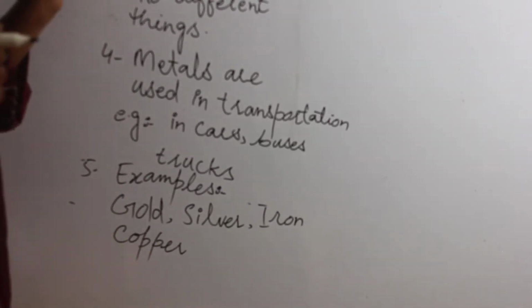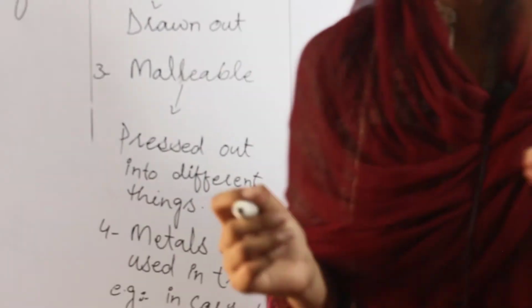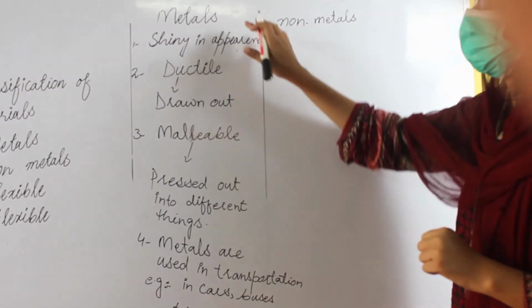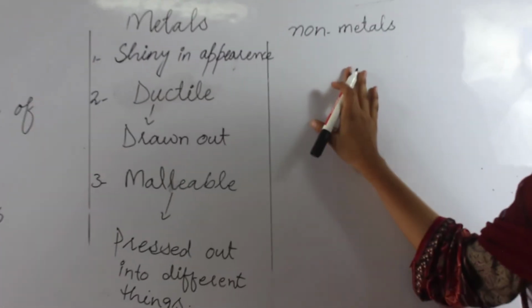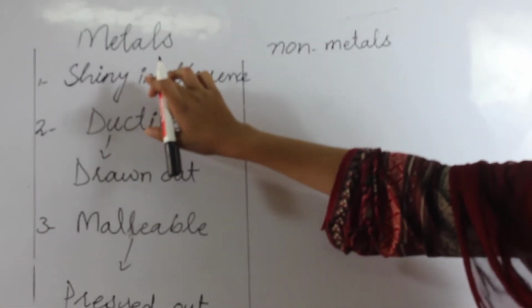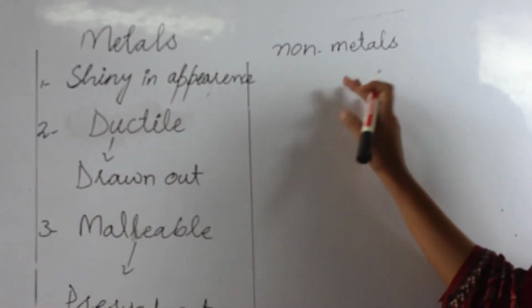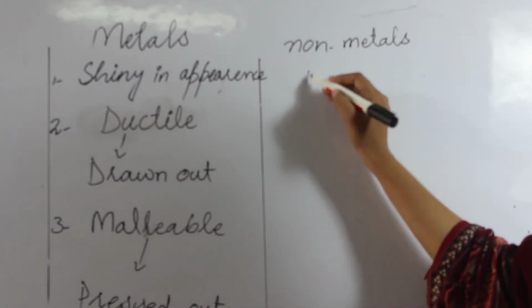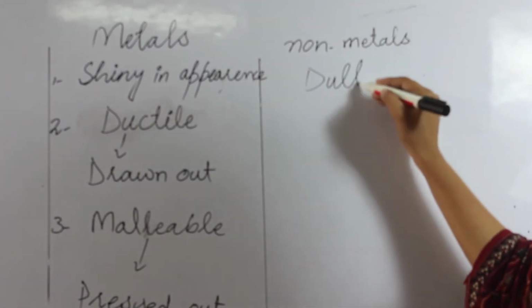And students, I have already told you that non-metals are the inverse of metals. For example, metals are shiny in appearance, but non-metals are dull in appearance.